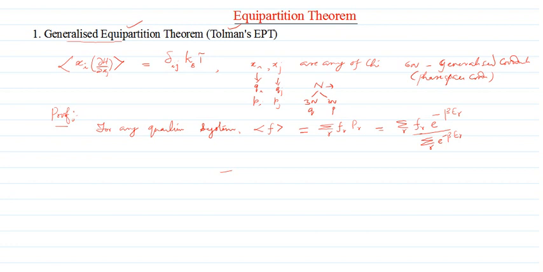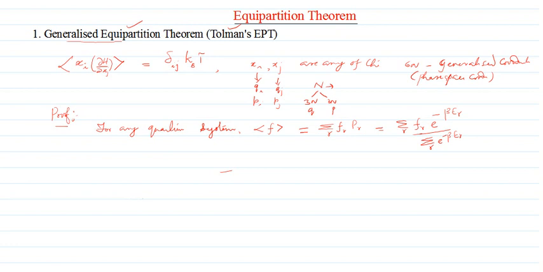But in our topic here, we are going to consider a classical system. So for the classical system, in order to find the expectation value of a quantity F by this method, we have to replace the summation, sum over R, with integration. The summation over the quantum states has to be replaced by integration over the entire phase space which is accessible.